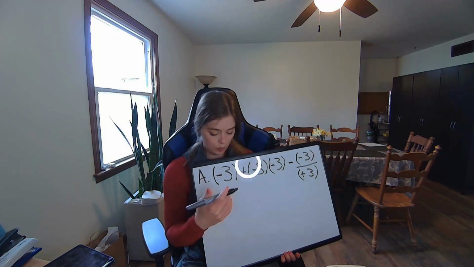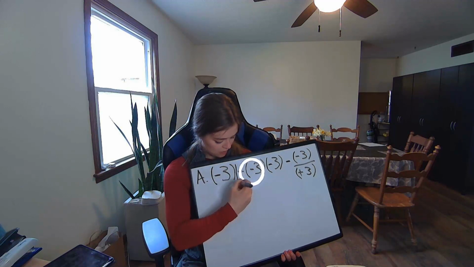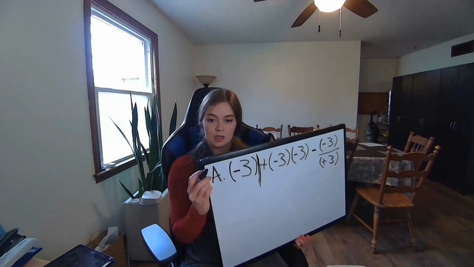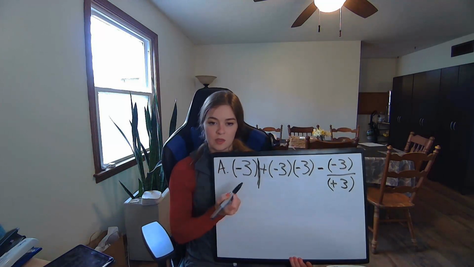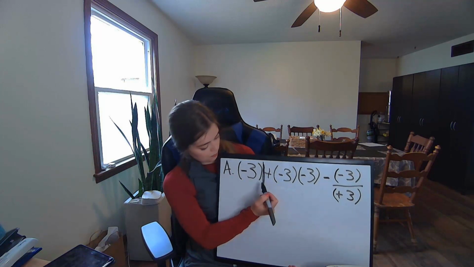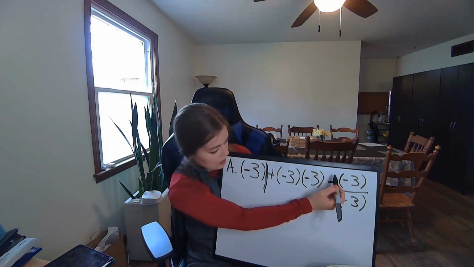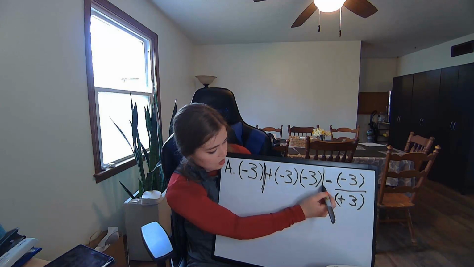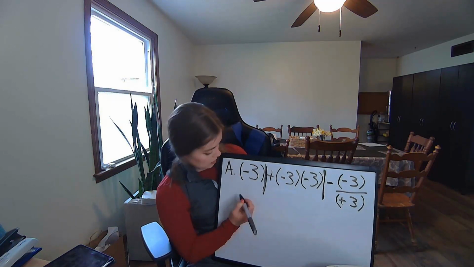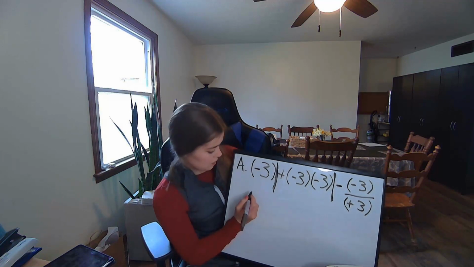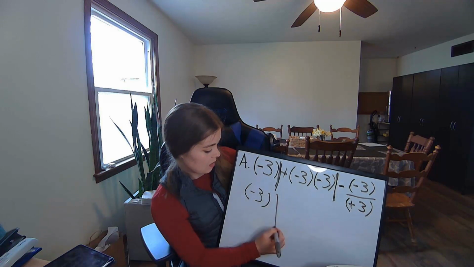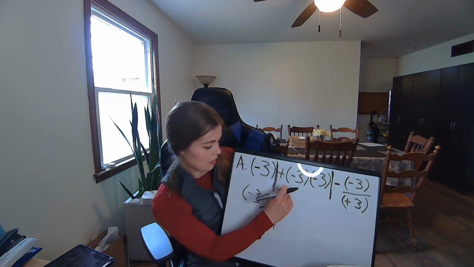We're going to do the same thing here where we break it down. So I'm going to draw imaginary lines here. I'm just going to note for now that there is a -3 right there. And we have a plus -3, -3 multiplied by each other. So I'm going to take that as its own segment and then this part as its own segment. So -3, I'm just going to bring that down in its parenthesis for right now. That's where it's going to stay. Then I'm going to draw an imaginary line, just so I segment it.